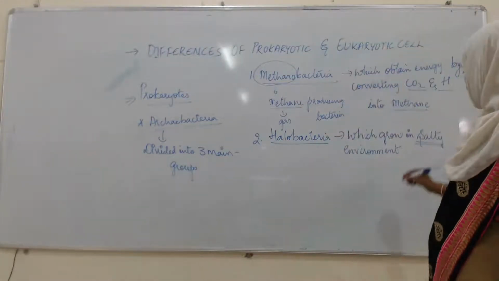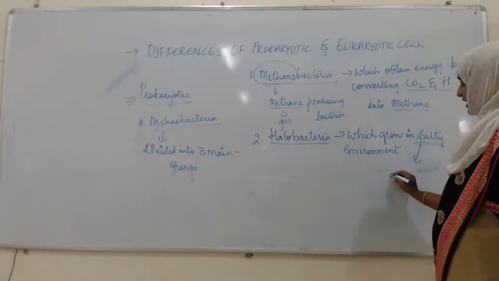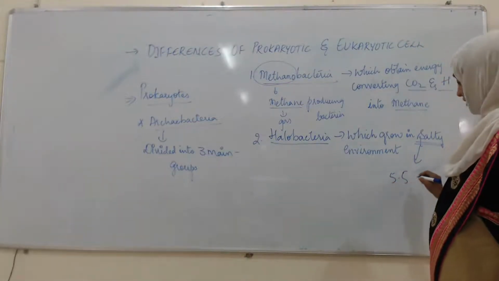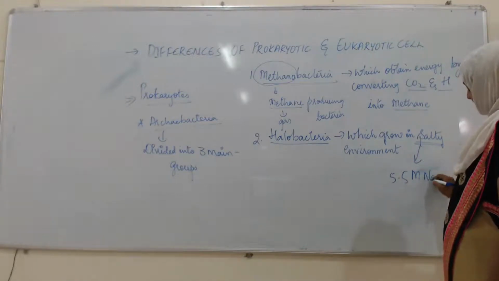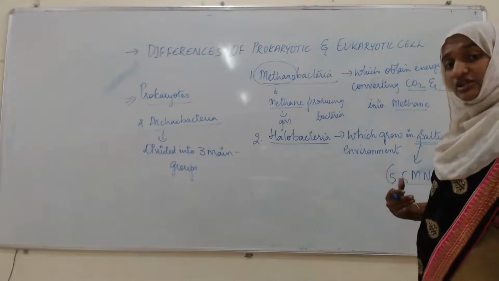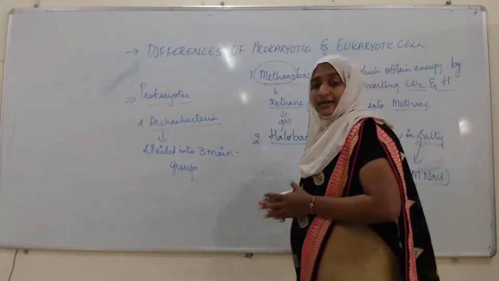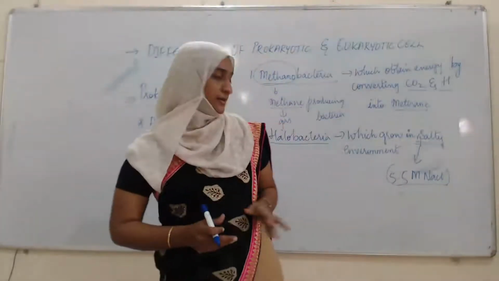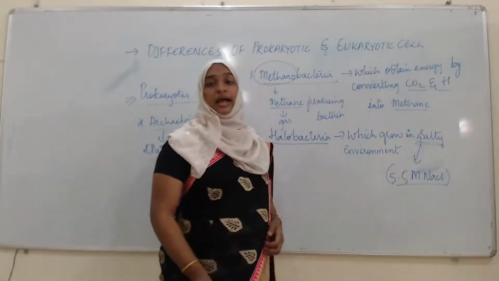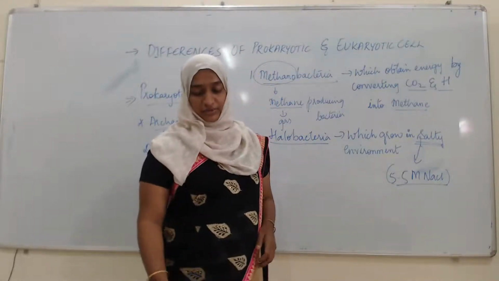How much? That means 5.5 molar NaCl. In this much concentration of sodium chloride, these bacteria are going to grow, and they are known as the halobacteria or halophiles.